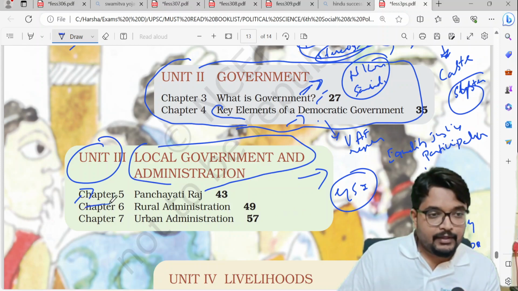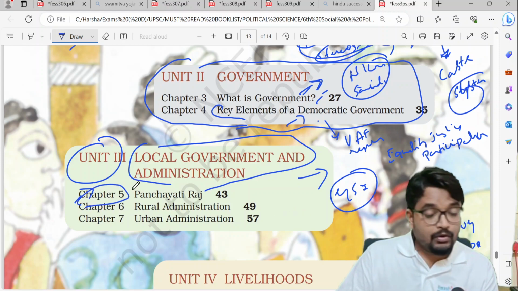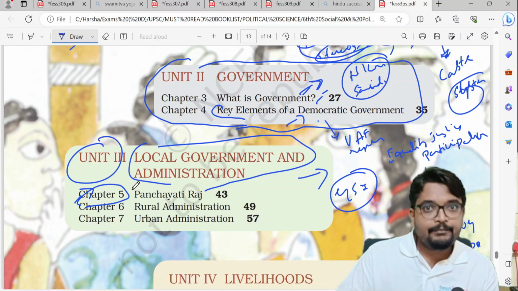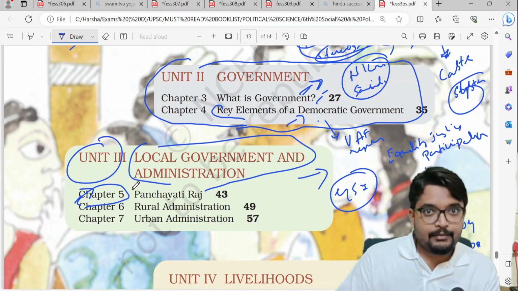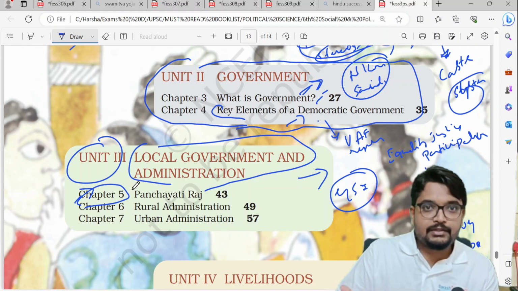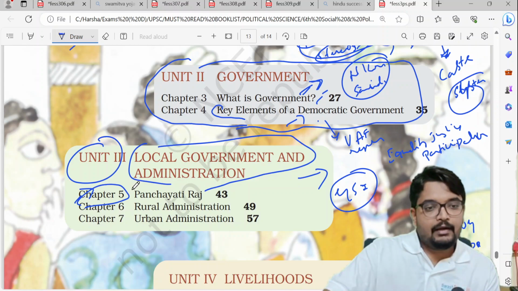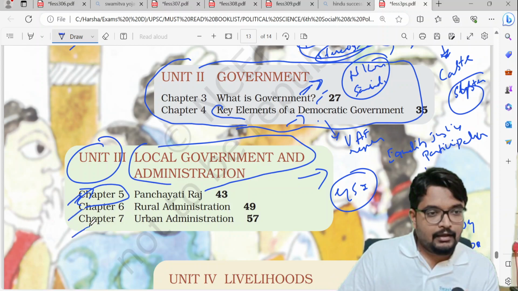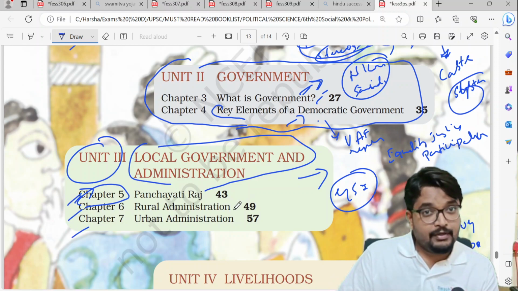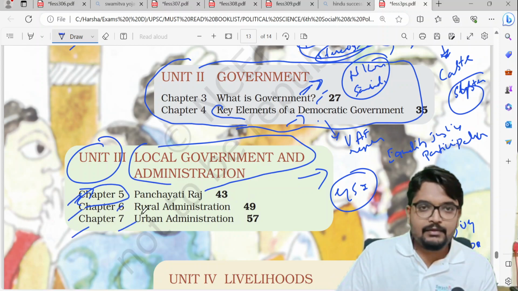And in chapter 5 they've completely covered panchayat raj. There are a lot of important keywords such as gram sabha, gram panchayat, and how the elections will be conducted. Usually local government elections are taken care of by the state election commission, and central government and state government elections are taken care of by the Election Commission of India, right? So these things have been covered there. And especially chapter 5 is very, very important. Chapter 6 and 7, you just skim through them, that's more than enough.